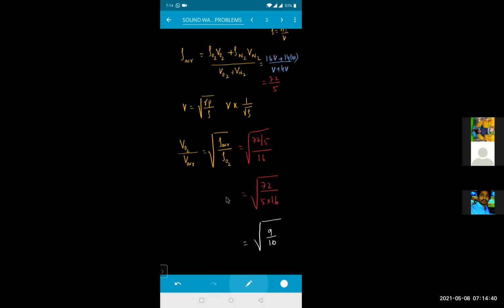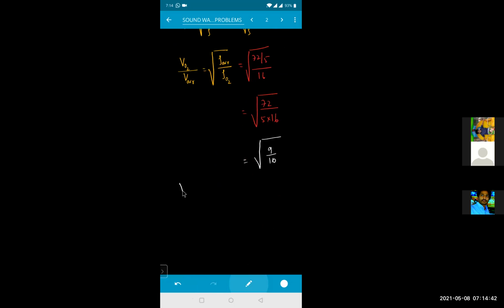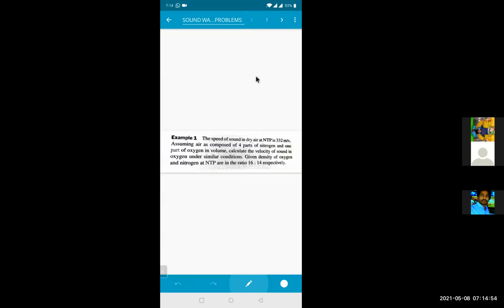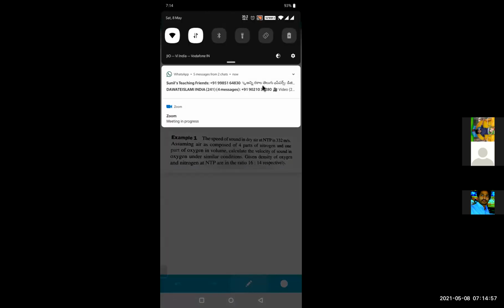Yeah, that will be 9 by 10. That means the velocity of oxygen will be equal to the square root of 0.9 times the velocity of air. The velocity in air is given as 332 meters per second.